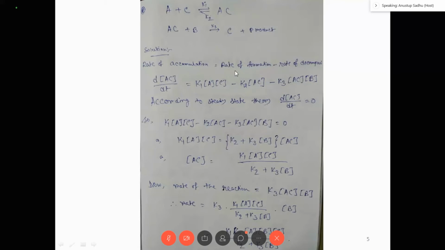For that you have to see in which step AC is forming, right? So in the first step AC is forming, and in the second step, that means the reverse step, AC is decomposing, as well as in this step AC is decomposing, right? So rate of formation in the first step is K1 into A into C. Rate of decomposition is K2 into AC, because here AC is the reactant. In the third step also AC is decomposing, that's why K3 into AC into B.